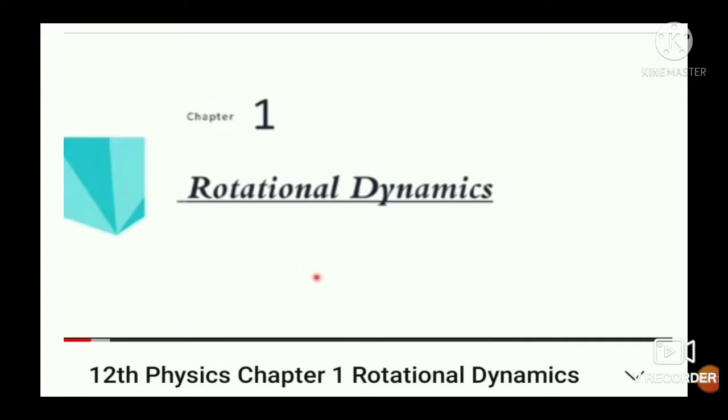The first chapter in your syllabus is rotational dynamics. Today we start this chapter, rotational dynamics. There are different branches of physics like electricity, thermal, and the third branch of physics is mechanics. This chapter, rotational dynamics, is in this branch, that is mechanics.